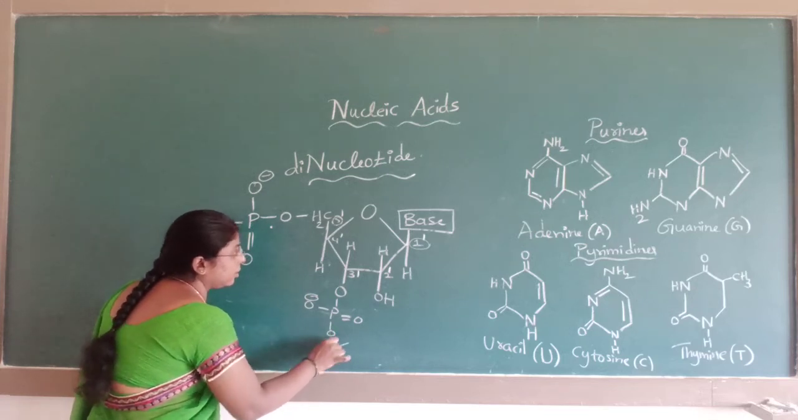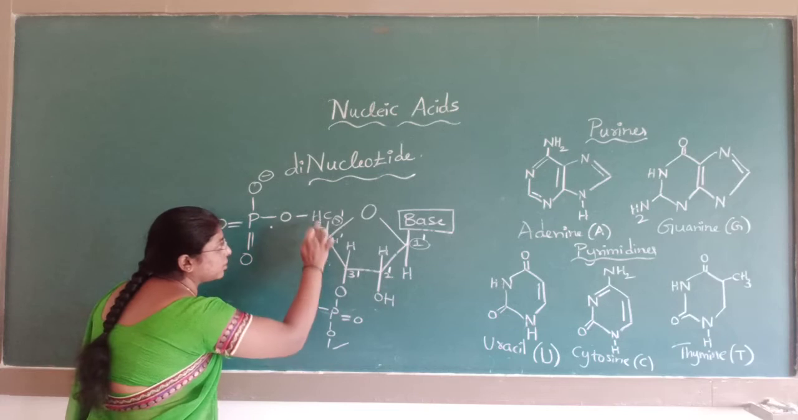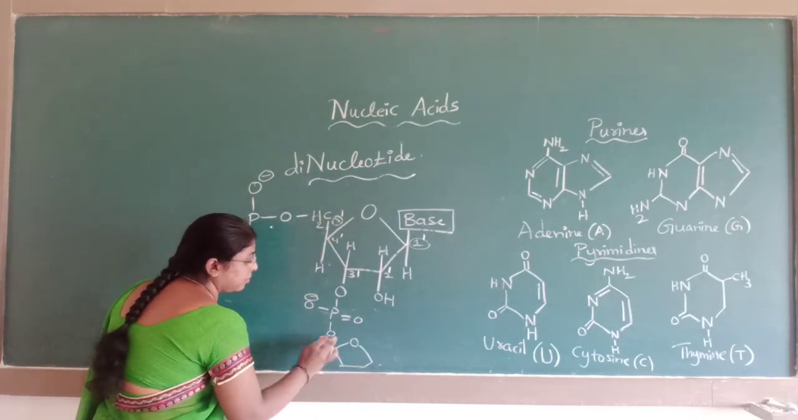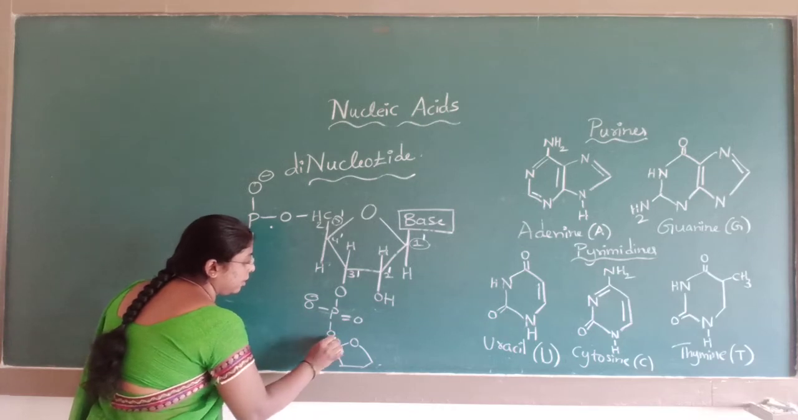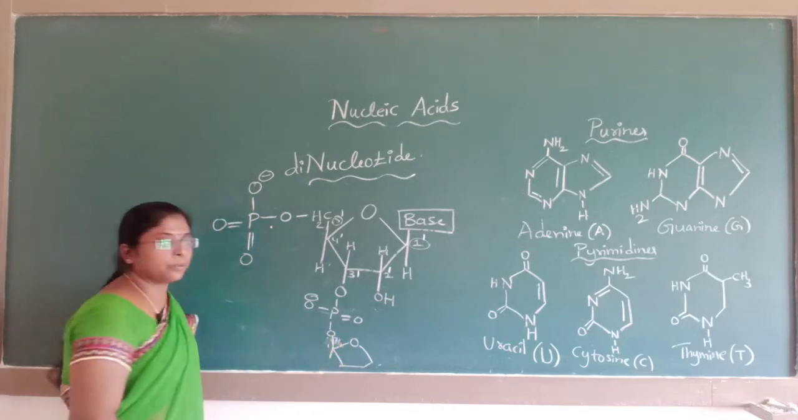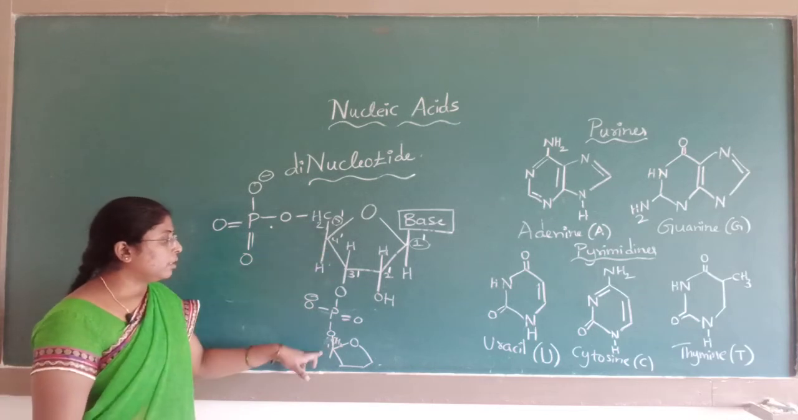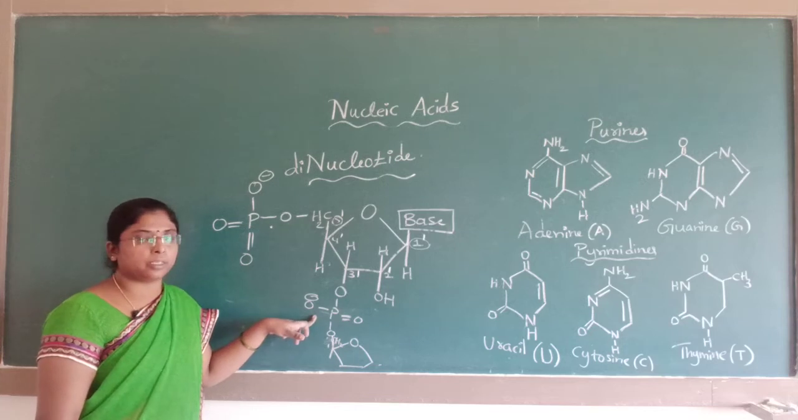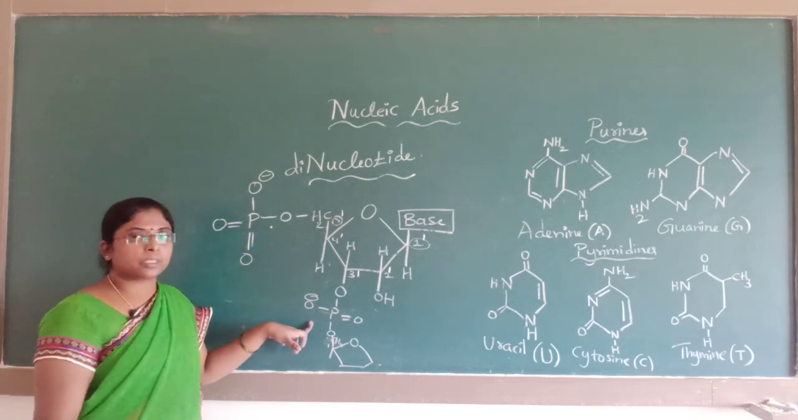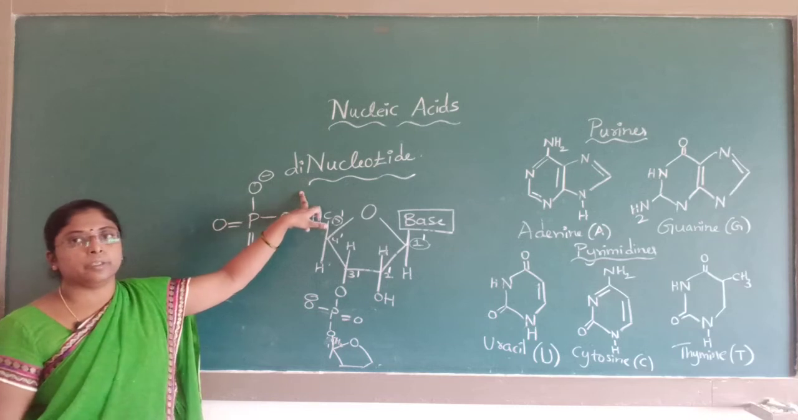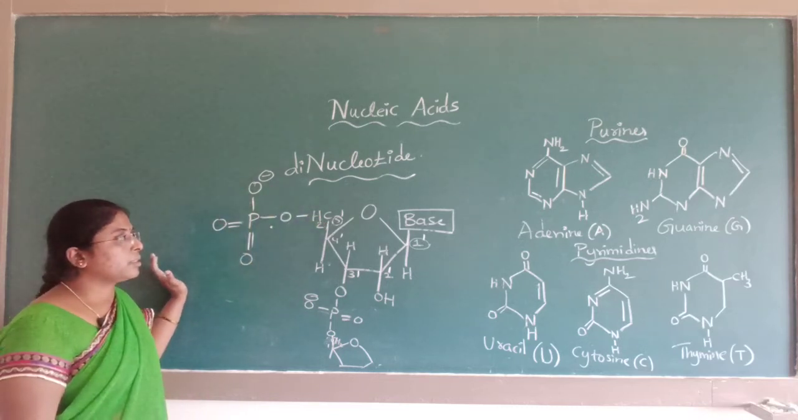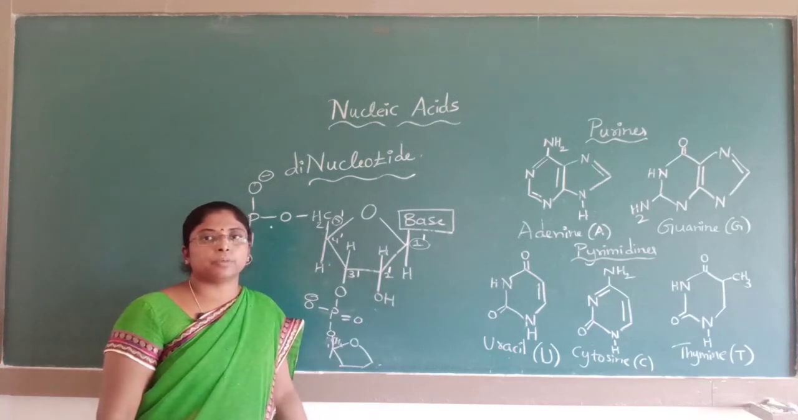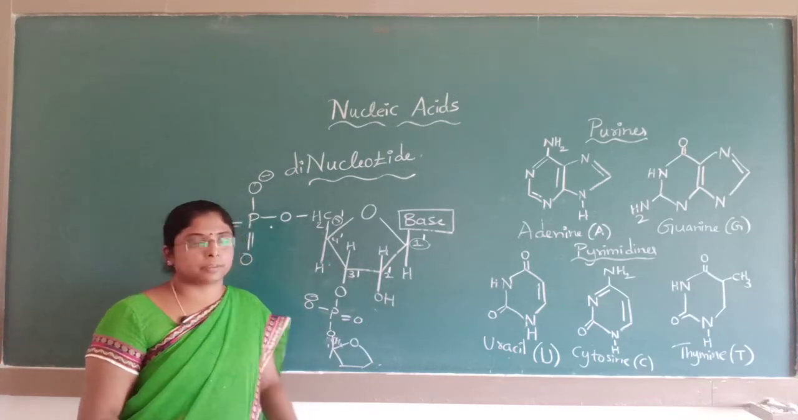And here another sugar will be there. This will be the same pentose sugar. It will form a phosphoester linkage with another pentose sugar. In a dinucleotide, there are two phosphoester linkages. In the same way, n number of nucleotides combine together to form a nucleic acid.